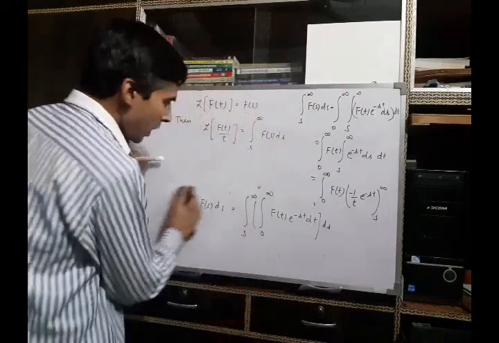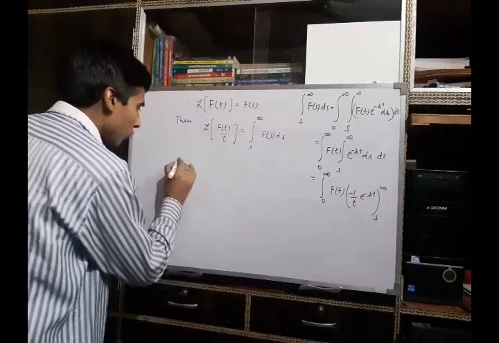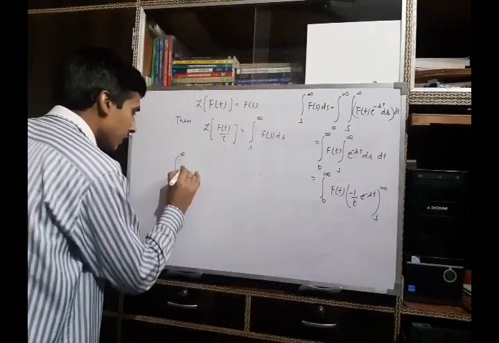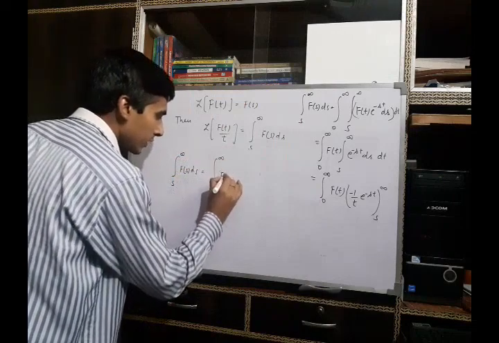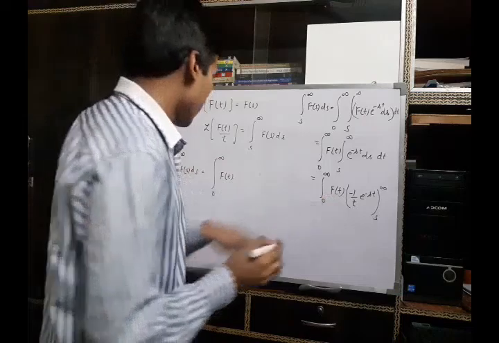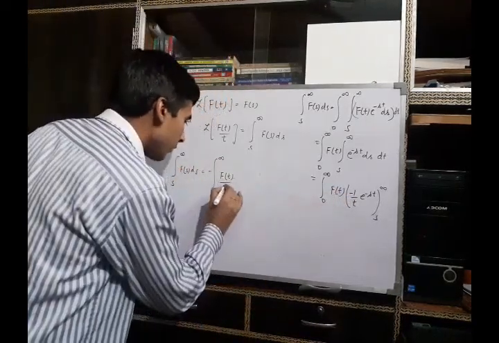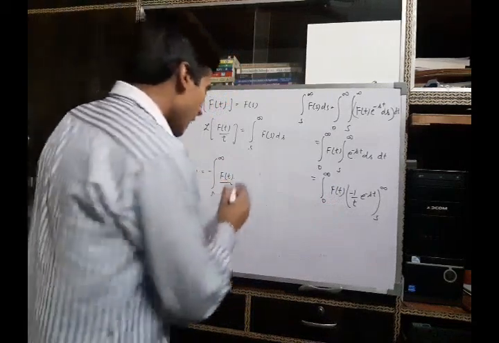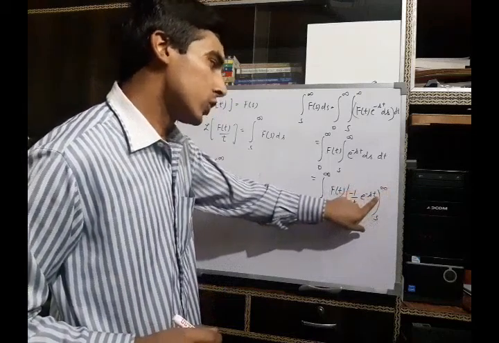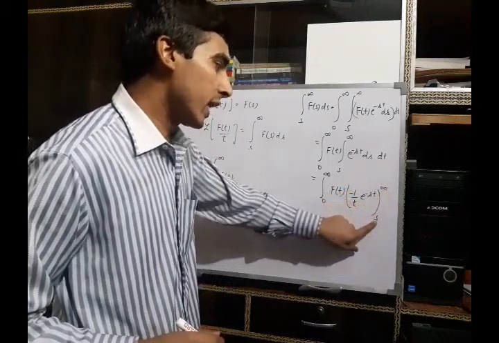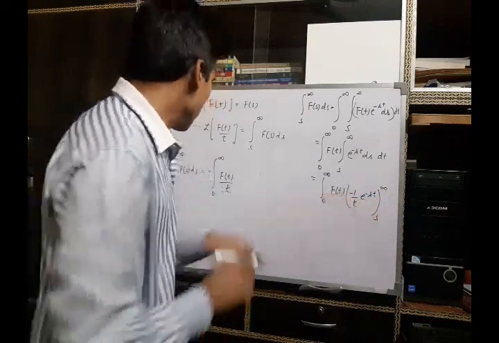Therefore, after putting the limits, we get the value of the integral from s to infinity of F(s) ds as the integration from 0 to infinity of f(t). Now take the minus sign outside this integral, and it will be f(t) upon t, and when we put the limit t tends to infinity, it goes to 0, and when we put the lower limit s, there will be a negative sign, and the negative will become positive.